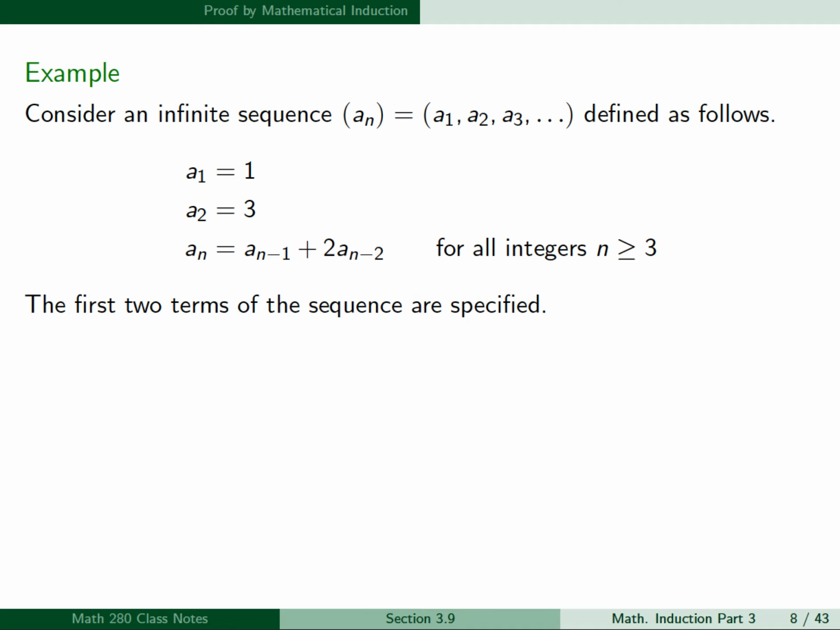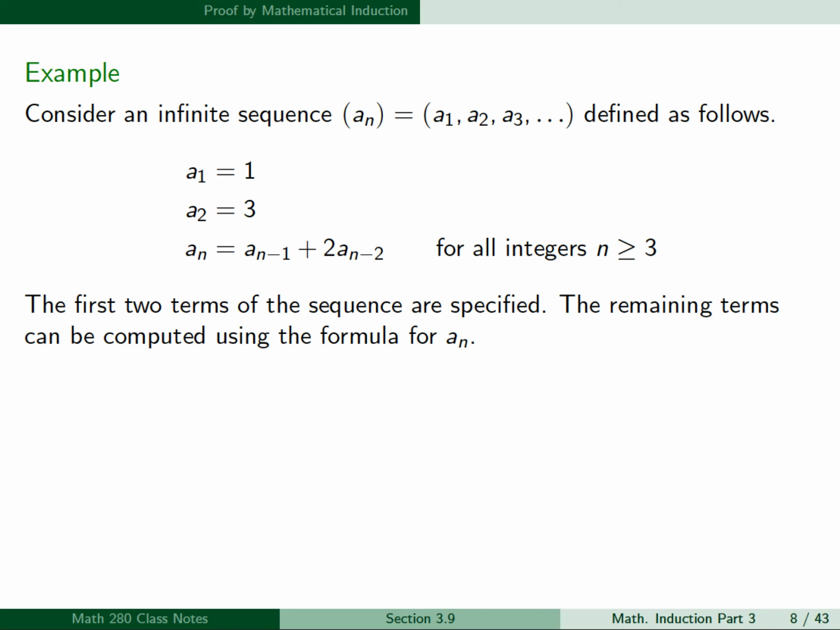So the first two terms of the sequence are specified, and the remaining terms can be computed using the formula for a sub n. For instance, if we substitute n equal 3 into the formula, we obtain a sub 3 is equal to a sub 2 plus 2a sub 1, and a sub 2 was 3, and a sub 1 was 1, so this is 3 plus 2 times 1, which is equal to 5.